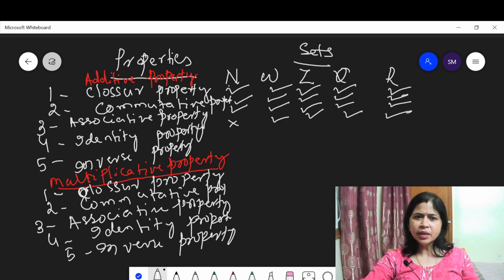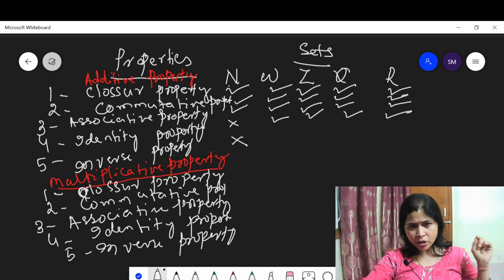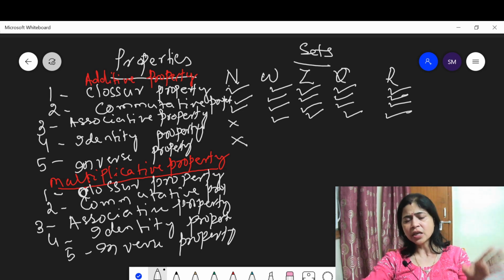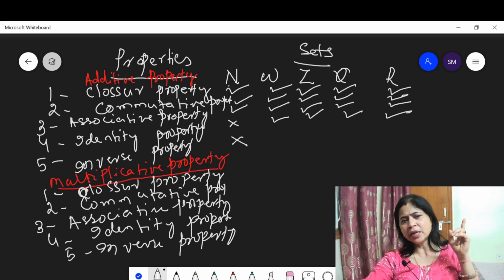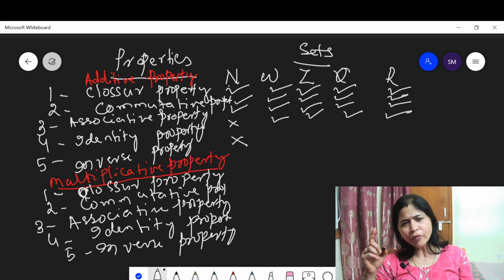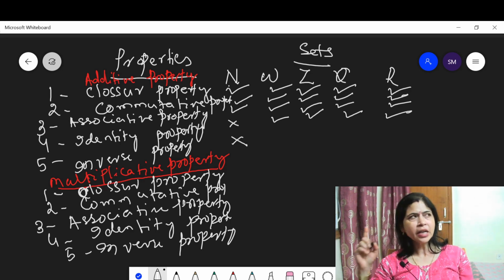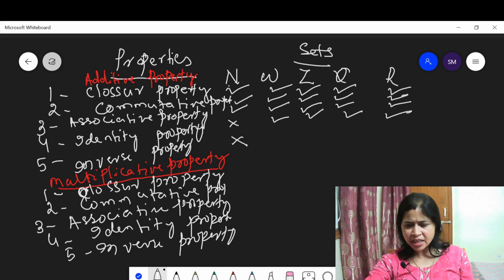No. This means the set of natural numbers doesn't satisfy the additive inverse property. Yes, let us consider the whole number set. Minus 5 is the additive inverse of 5. When you do 5 plus minus 5, you get 0. Does minus 5 belong to the whole number set?